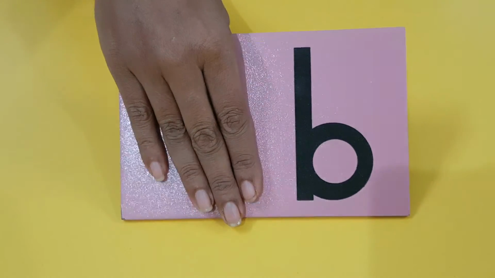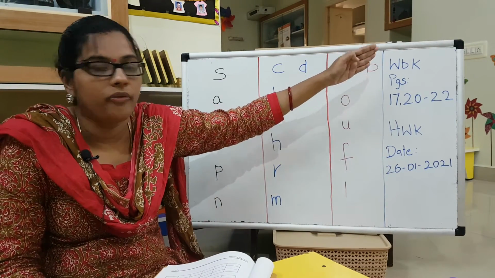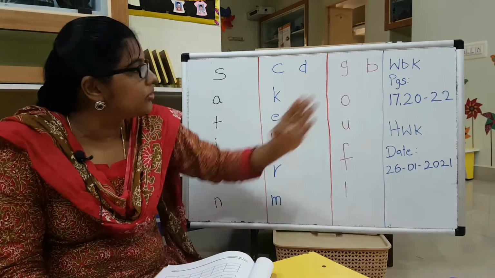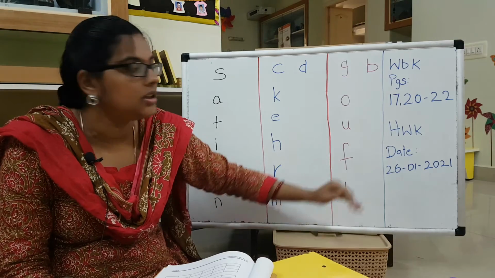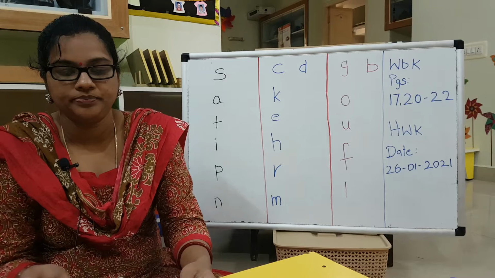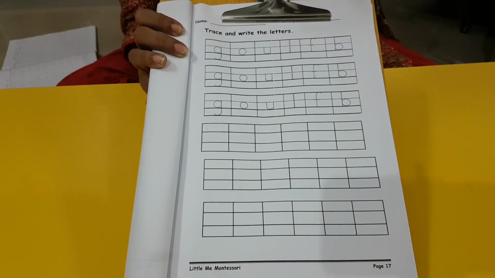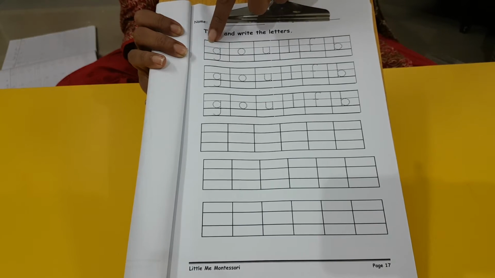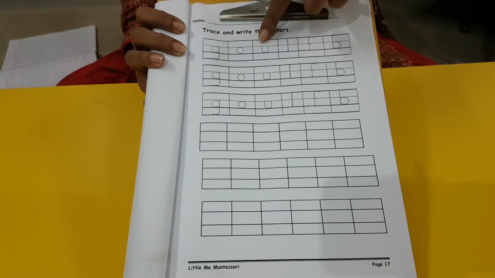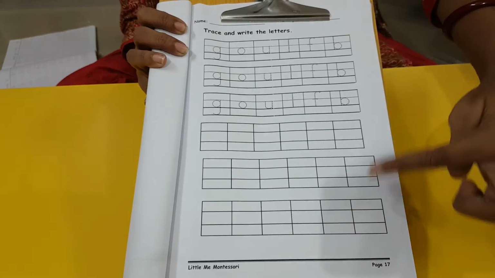Clear? Okay. Are you all able to see the board clearly? I have written the workbook page numbers that we have to work on, and the homework date. First we will do the workbook activity. Go to page number 17. When you come to your workbook, page number 17, you will have the space for tracing and writing the letters, the last set, G to B: G, A, E, B. Trace it, and also don't forget to write all by yourself.